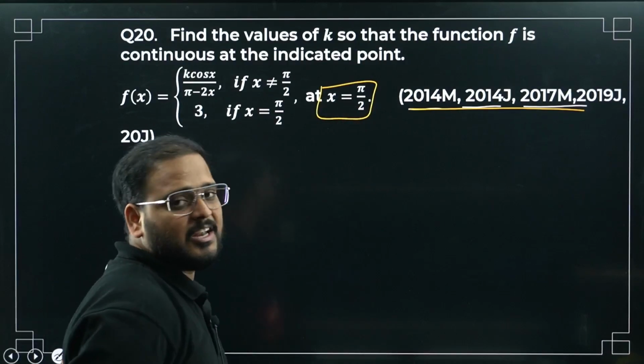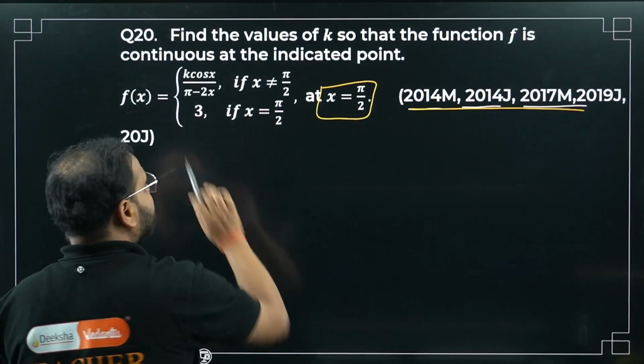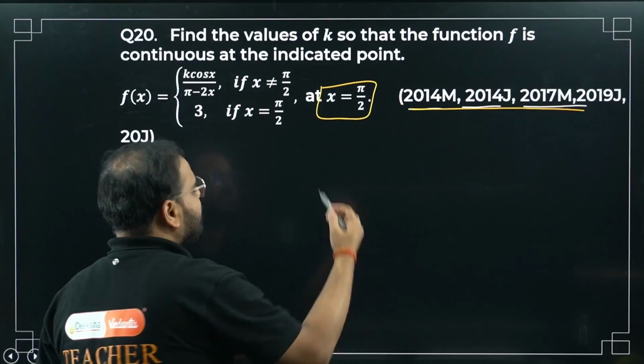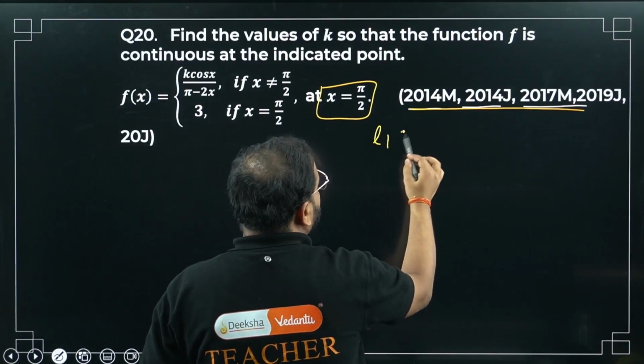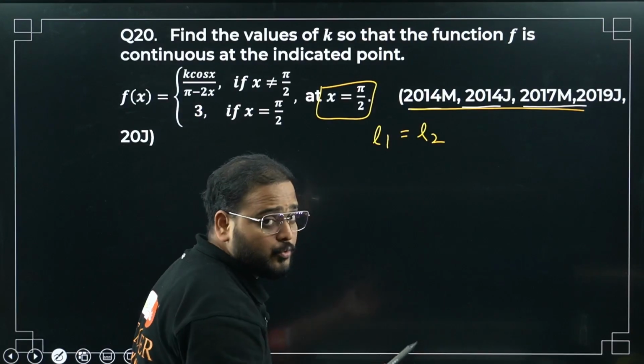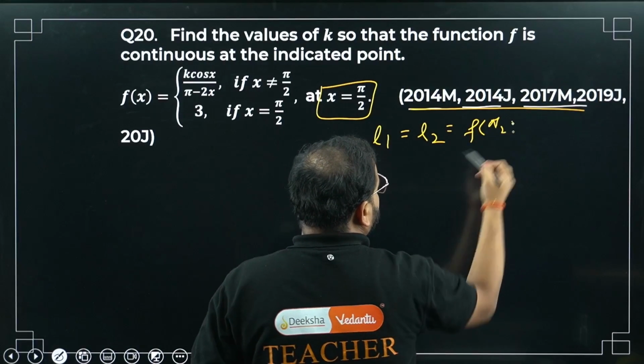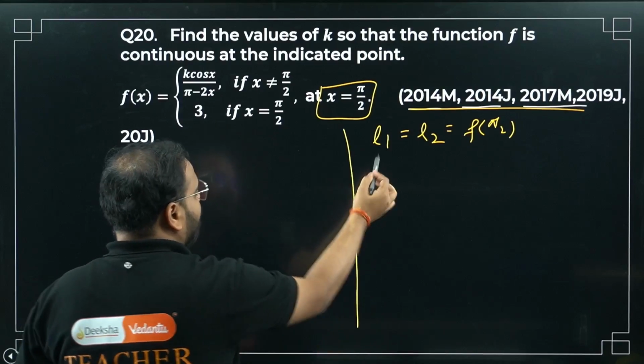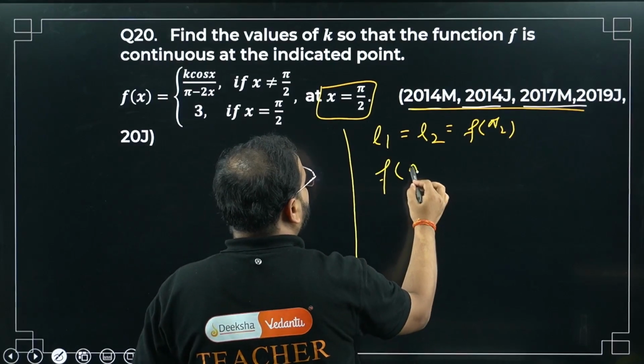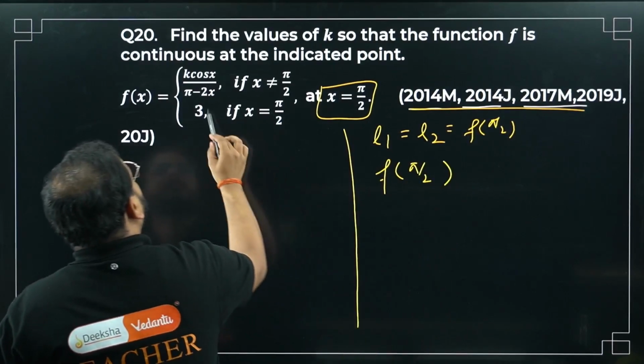Which point is indicated here, sir? They have given the continuity, so we have to look for the k value which will make it continuous. What's the definition of continuity, sir? The left hand limit L1 should be equal to the right hand limit L2 should be equal to the function value at that point, pi by 2. Please check. The function value at pi by 2 is simply 3.